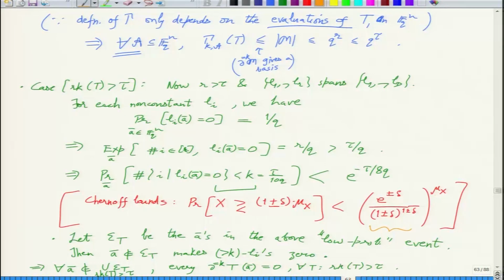So what was the significance of 8q? Why did you take 8q? Oh, this was from the Chernoff bound. We have taken k to be tau over 10q, so that 10 actually gives you the 8 in the probability.